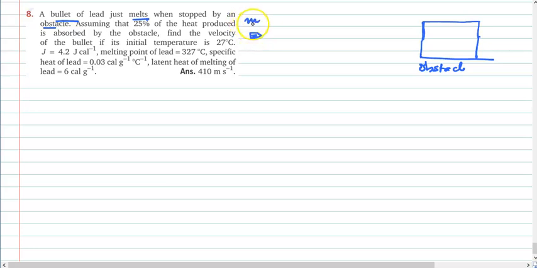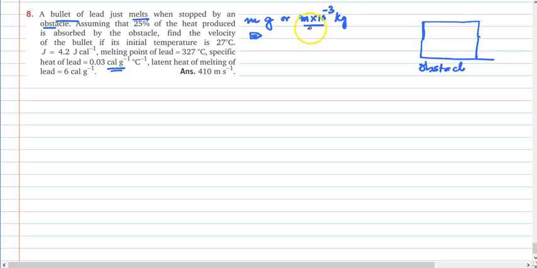Let's say the mass of the bullet is m grams, because here what we are finding, everything has been mentioned in grams. Okay, calories per gram. So what I am taking, mass of the bullet to be m grams. So how many kgs? m into 10 to the power of minus 3 kg.